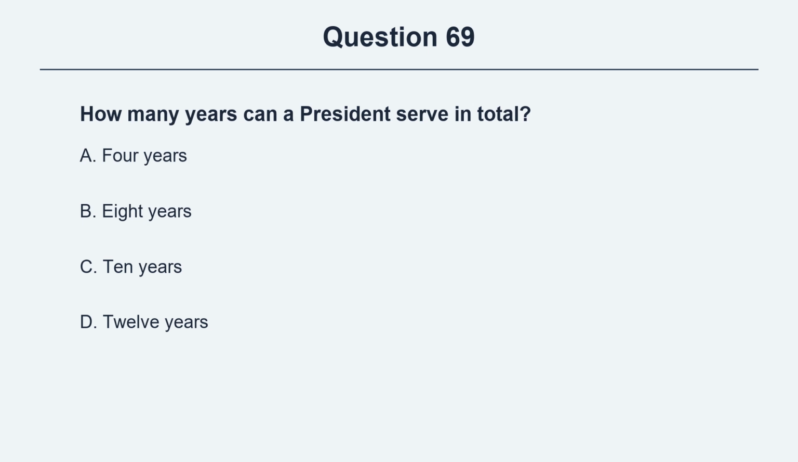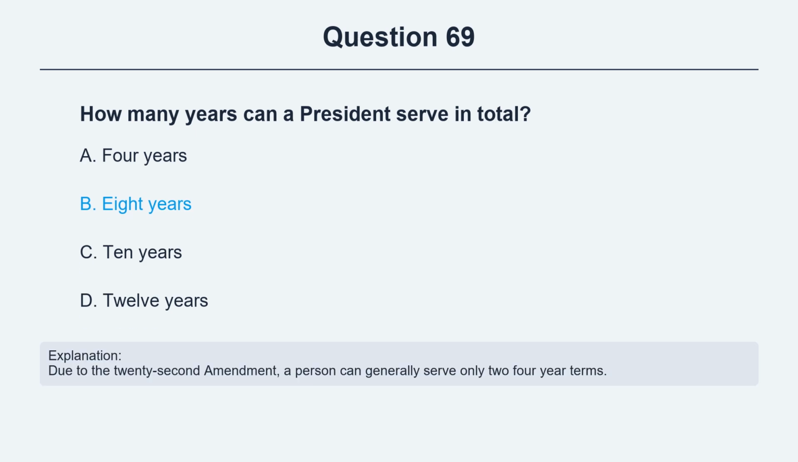Question 69. How many years can a president serve in total? Option A, 4 years. Option B, 8 years. Option C, 10 years. Option D, 12 years. The correct answer is option B, 8 years. Explanation. Due to the 22nd Amendment, a person can generally serve only 2 4-year terms.